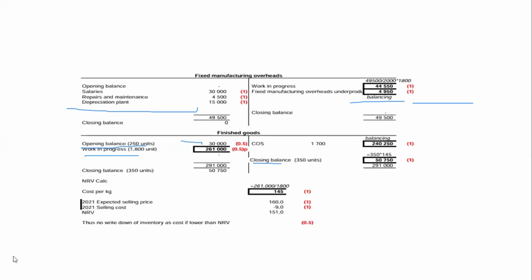So what we then have to do is get the average cost for this inventory that came in. We need to get the average cost for this inventory that came in. So we take the total amount for that inventory.